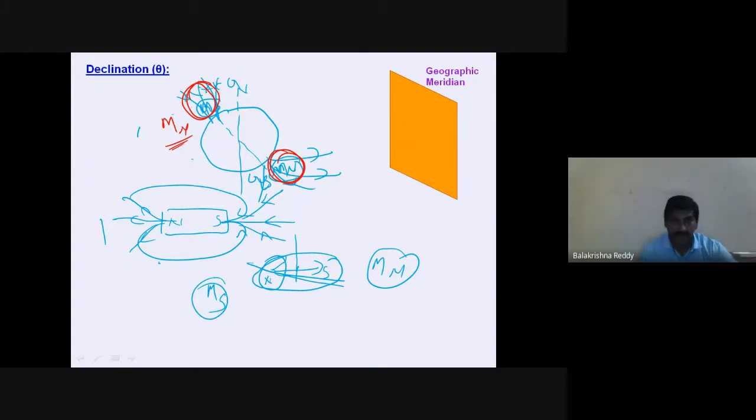Now, what I am trying to say here, whenever you are taking this, this is geographic north, geographic south, whatever we are taking like a magnet here, straight.